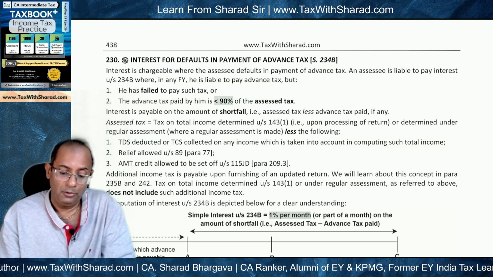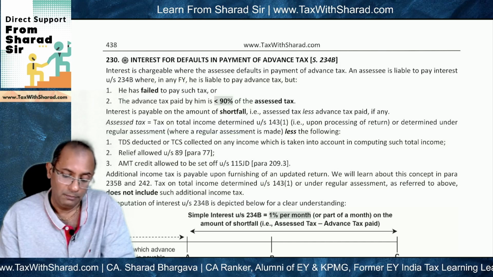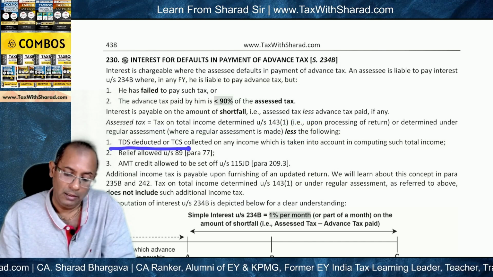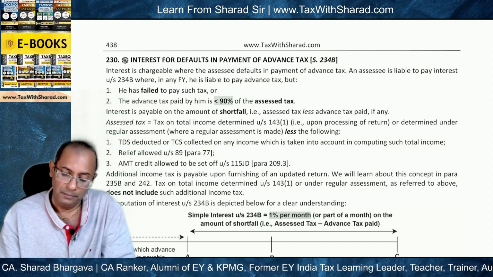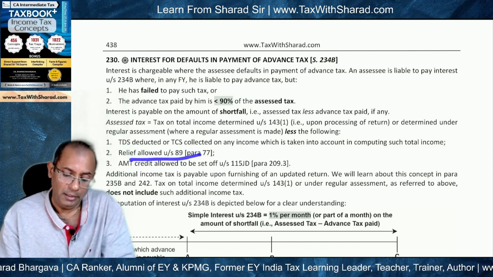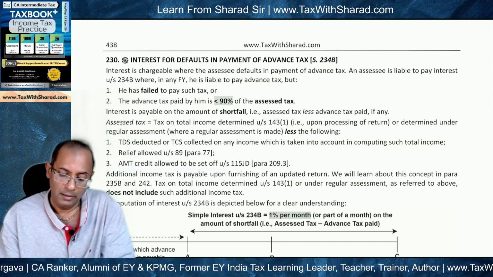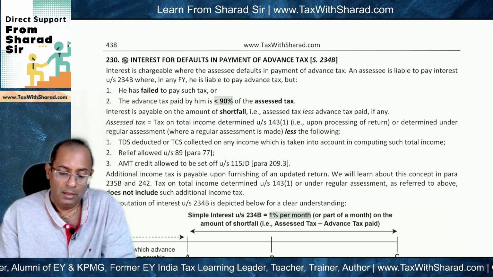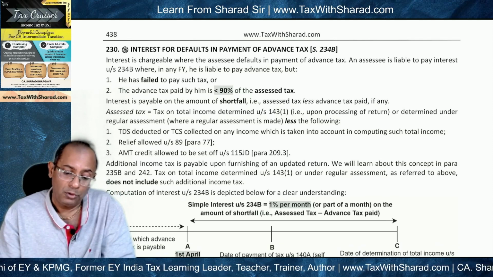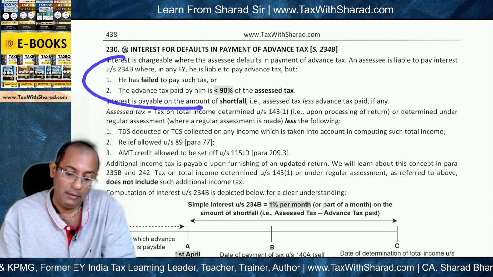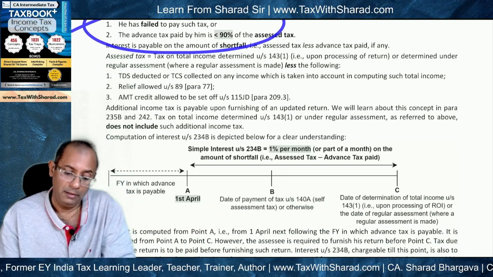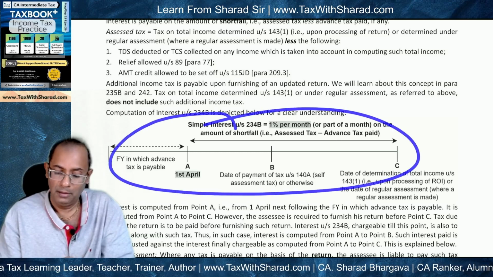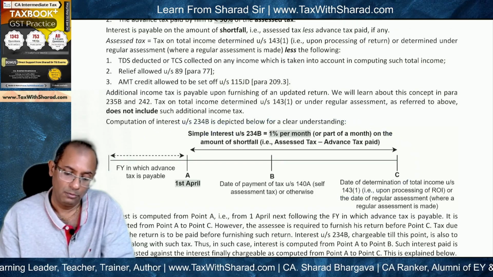For SS tax, we need to compute the tax on the total income, less TDS deducted or TCS collected, or relief under section 89 or AMT credit under section 115JD. If 234B interest is leviable as per this particular provision, then we need to compute the interest as per this rate of interest and as per this formula.